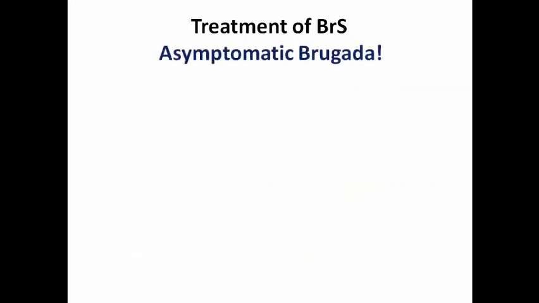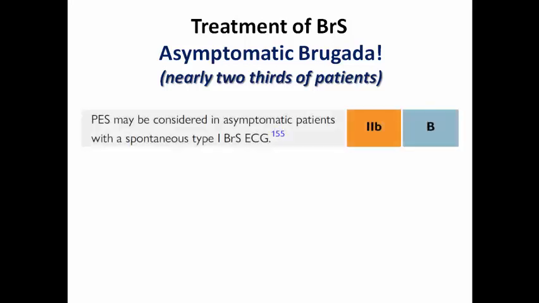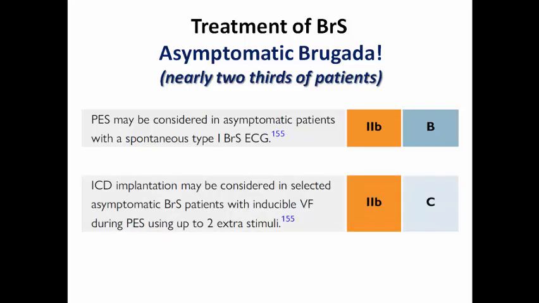What about asymptomatic Brugada syndrome patients? They represent about two thirds of the total patients. This is a patient with a spontaneous type 1 pattern, but without any clinical features and no significant family history. Here there is a role for programmed electrical stimulation during an EP study to look for inducible VT, and an ICD may be considered in selected asymptomatic patients with inducible VF during an EP study using up to 2 extra stimuli. But we don't put in an ICD or start medical treatment without an EP study.